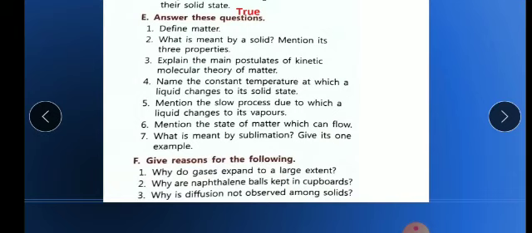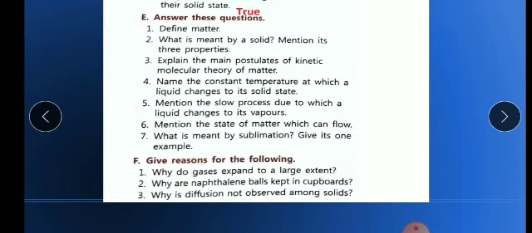Now they are asking why naphthalene balls are kept in cupboards. As I have explained in my last video about sublimation, we keep naphthalene balls or moth balls in cupboards containing woolens because they can easily sublime into vapor form and protect our clothes from insects. So this is the answer.